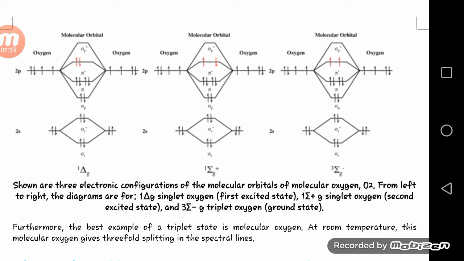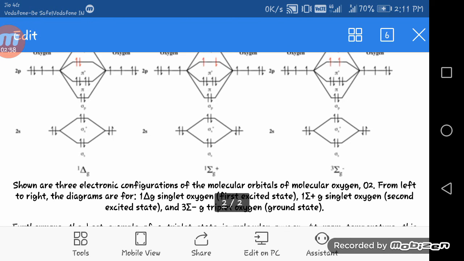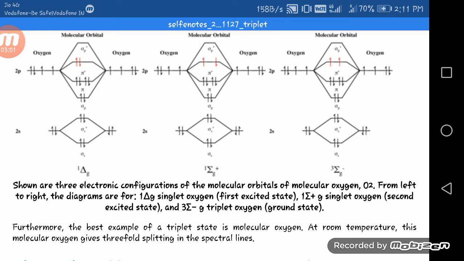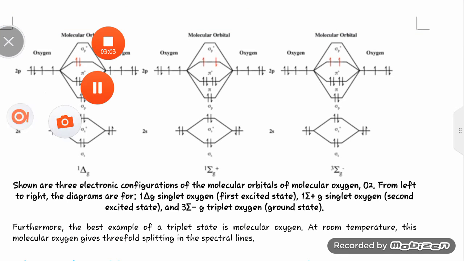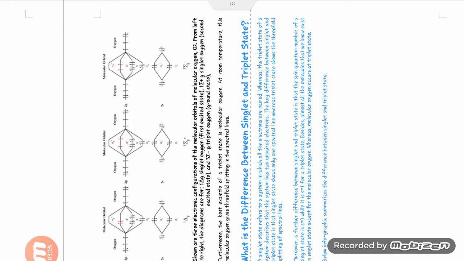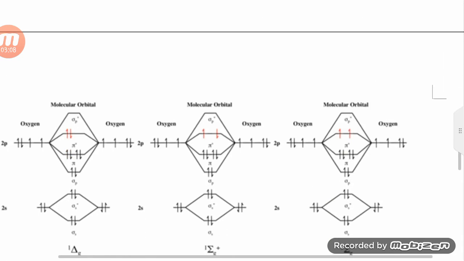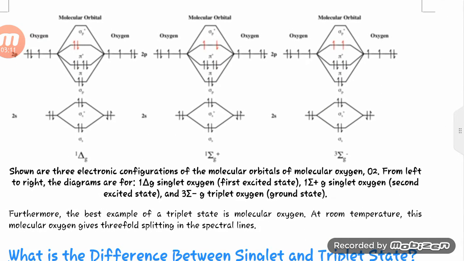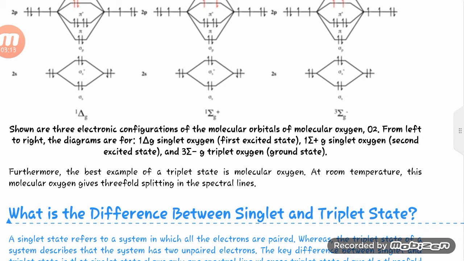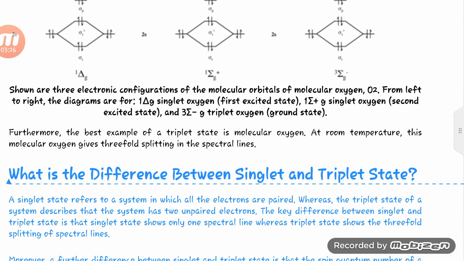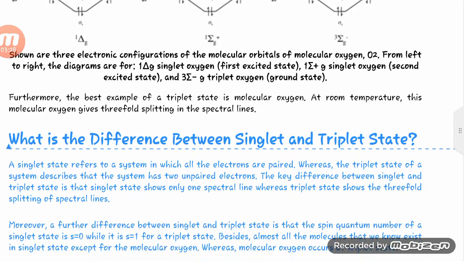The diagrams are of 1 delta g singlet oxygen, first excited state, to 1 sigma plus g singlet oxygen, second excited state, and 3 sigma negative g triplet oxygen, ground state.